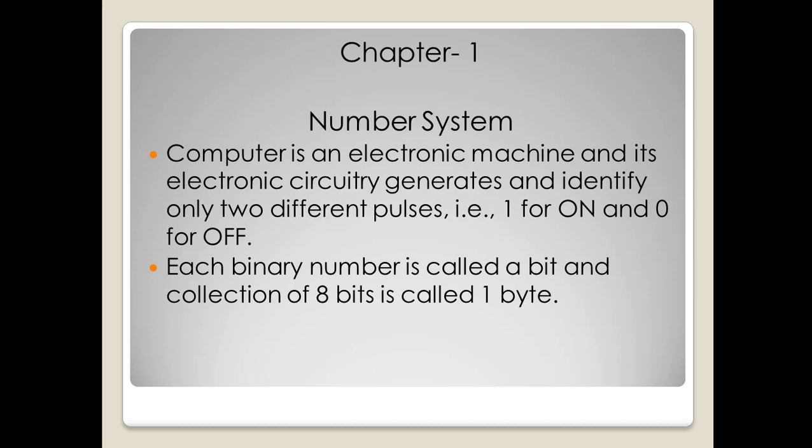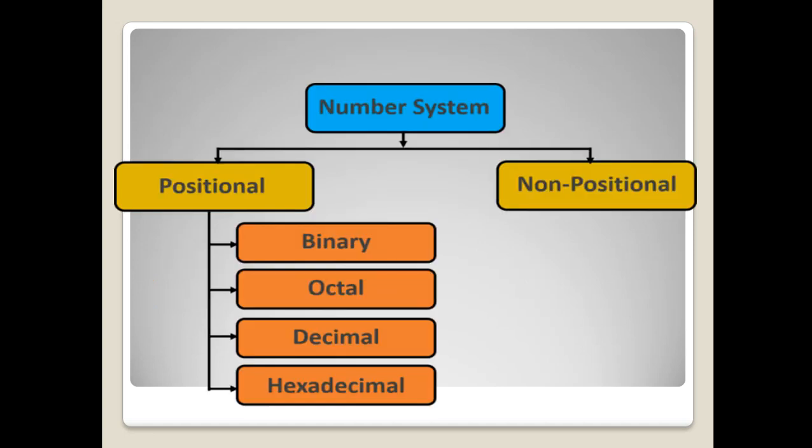So each binary number is called a bit, and the collection of 8 bits is called 1 byte. Okay, next is, how many types of number system are there? Two types, that is positional and non-positional. Positional are binary, octal, decimal and hexadecimal.